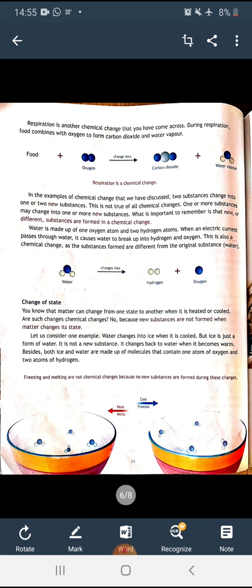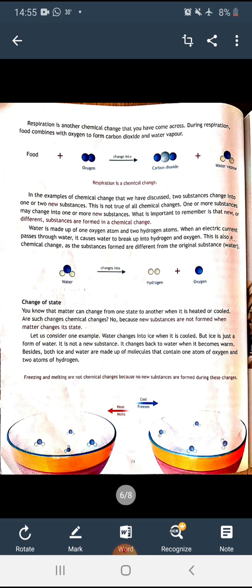Now next is change of state. You know that matter can change from one state to another when it is heated or cooled. Are such changes chemical changes? No, because new substances are not formed when matter changes its state. Chemical changes are those changes when two or more atoms, or you can say objects, join together and form a new substance. Let us consider one example.